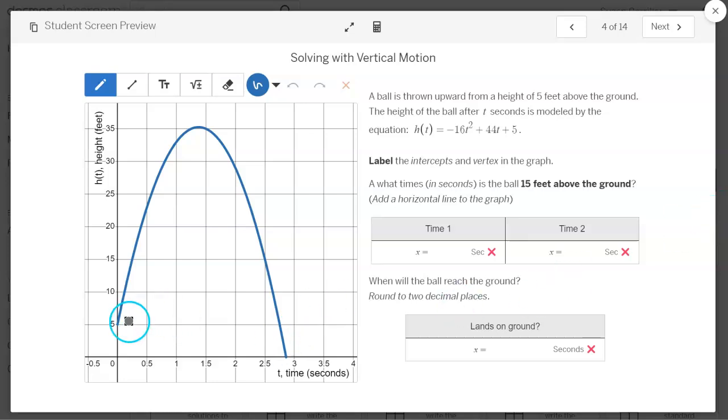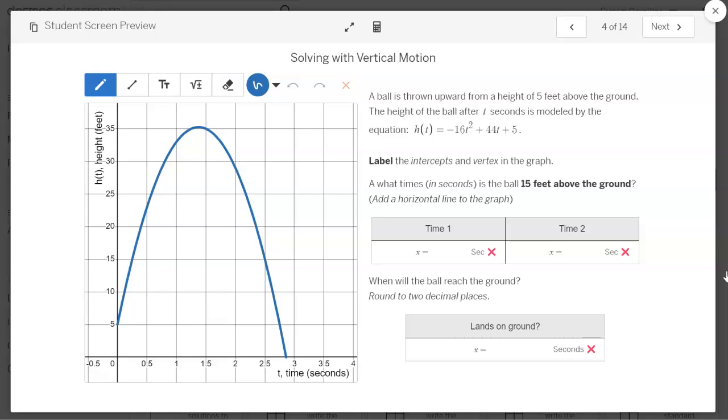So they will label the points here, here, and here, and they will use this graphing calculator to get that information. Once they find those answers, they're going to answer 3 questions. There are 2 different times that the object is at 15 feet above the ground. What are those times in seconds?